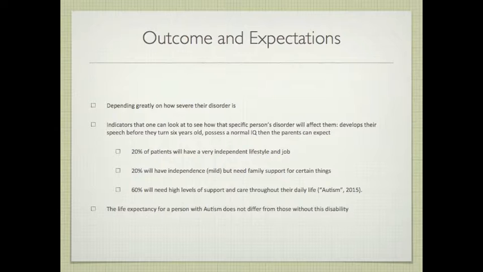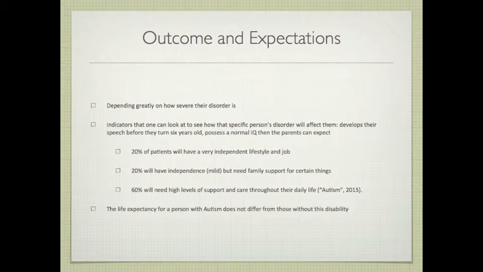With each individual, the outcome and what is expected of them will differ depending greatly on how severe their disorder is. Since each person is different, so is the outcome, but there are some indicators one can look at to see how that specific person's disorder will affect them. If a child develops their speech before they turn 6 years old and possess a normal IQ, then here are some things that doctors and parents can expect. 20% of patients will have very independent lifestyles and a job. 20% will have mild independence but need family support for certain things, and then 60% will need high levels of support and care throughout their daily life.